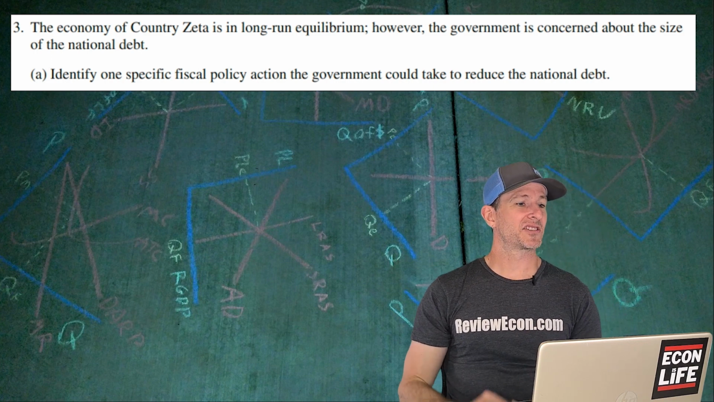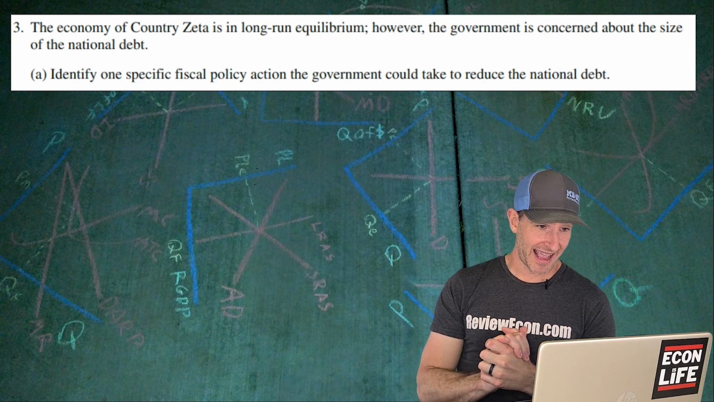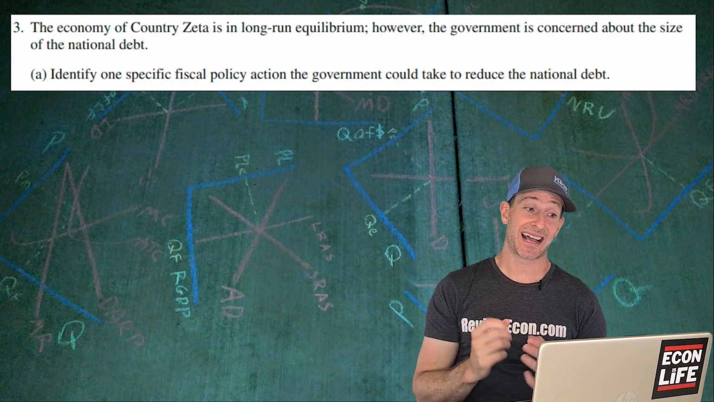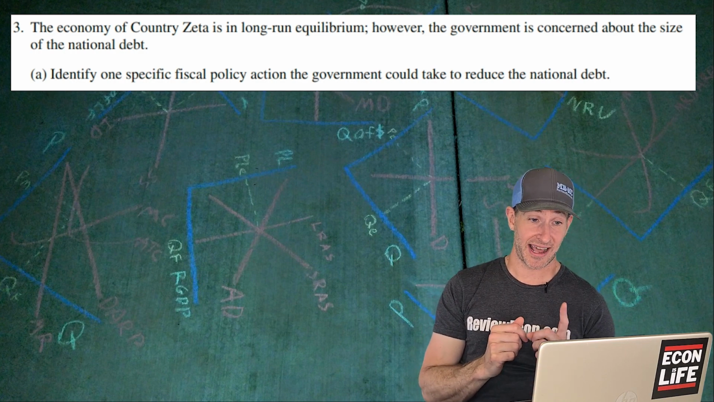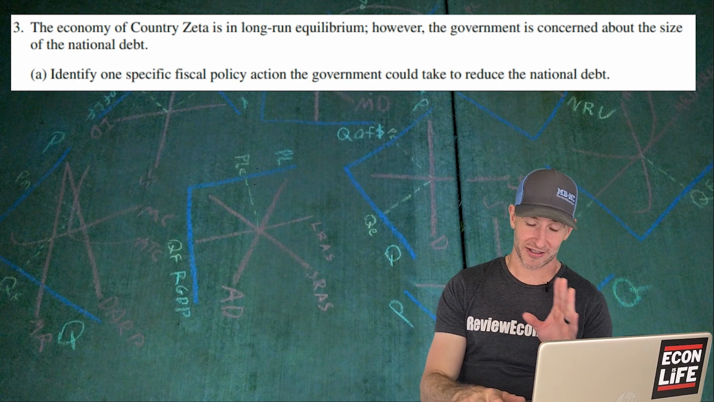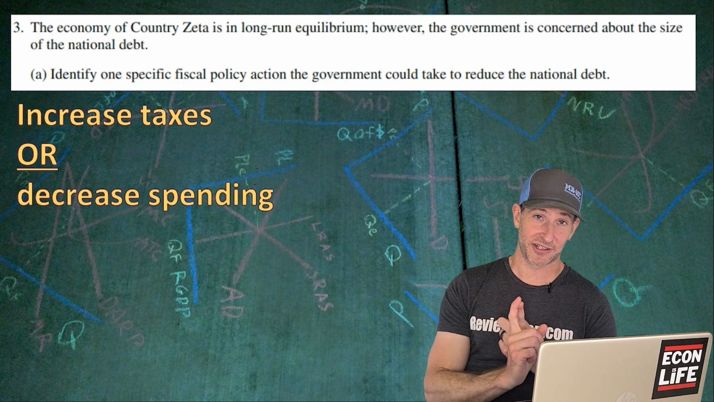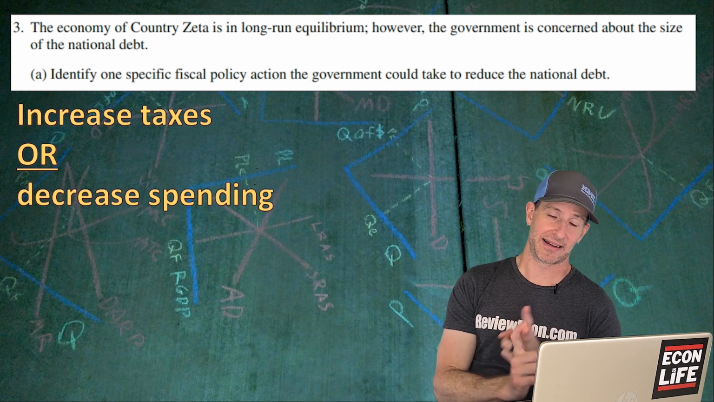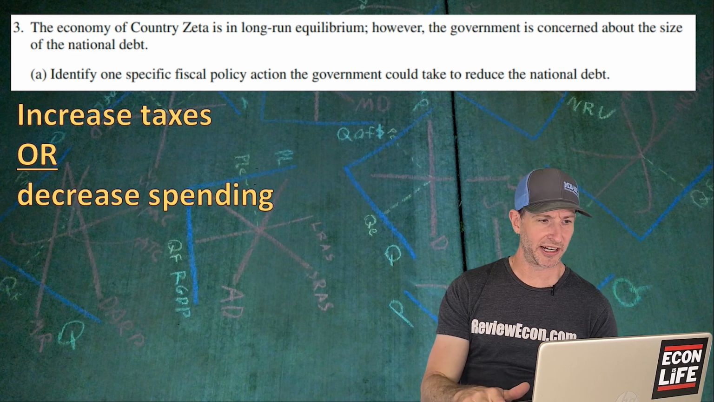All right. So number 3, we have the country Zeta, and it's at long-run equilibrium. However, the government is currently concerned about the size of the national debt. We're going to identify one fiscal policy action that it could take to reduce that national debt. Well, again, we're not looking at monetary policy here. This is fiscal policy. They can increase taxes, which would mean less national debt, or they could decrease government spending. Either one of those answers will be acceptable. Nothing about monetary policy, though, will get you a point here.